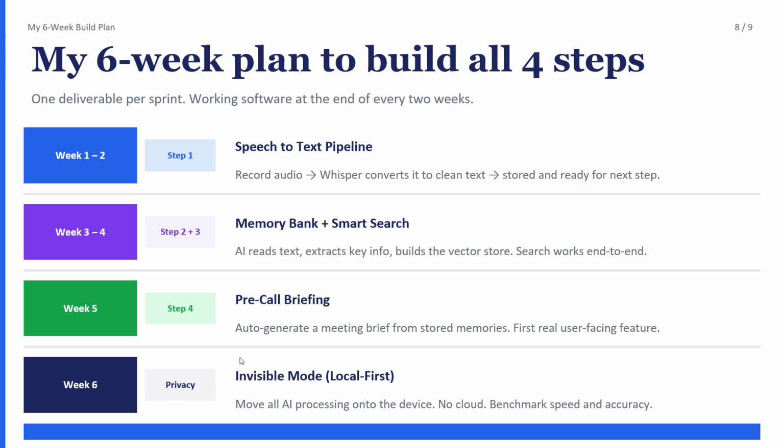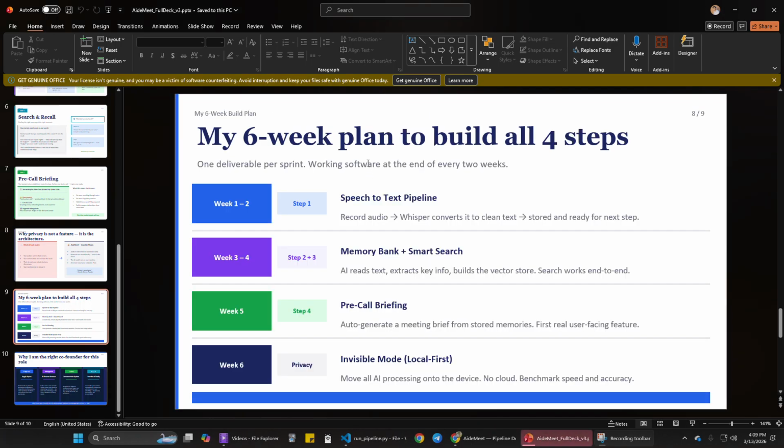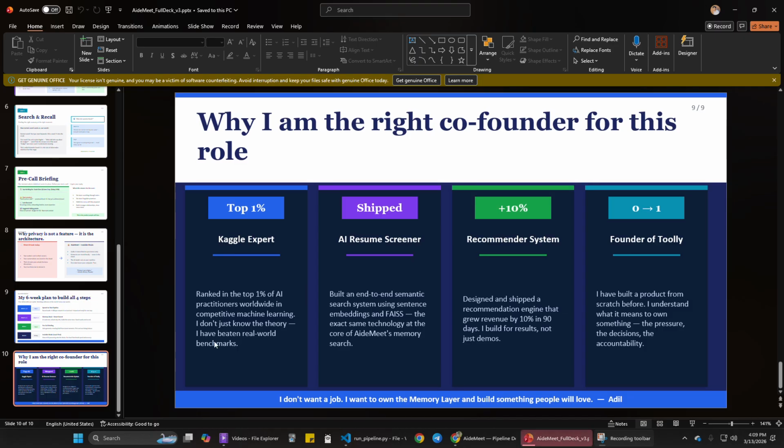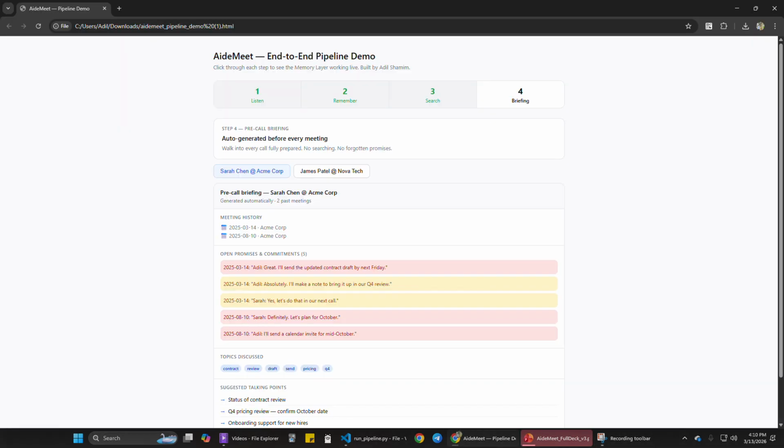That is everything in our presentation, and we go to the next step, a deep dive into how we can solve it and what our next move is. And this is just a normal introduction of why I'm perfect for this co-founder role.